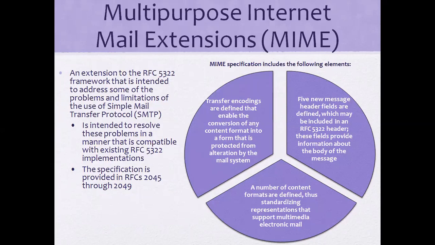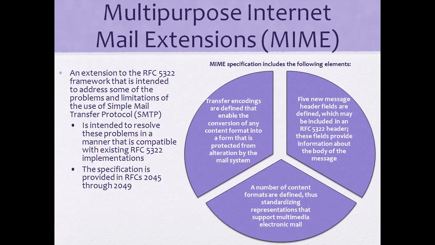Now the specifications MIME is following; the diagram will show them. Transfer encodings are defined that enable the conversion of any content format into a format that is protected for transmission by email. Now the conversions will be done. We have seen previously how Radix 64 and ASCII codes were converting. And next, how we are going to replace the body of the entire content, we have seen with the help of RFC 5322.